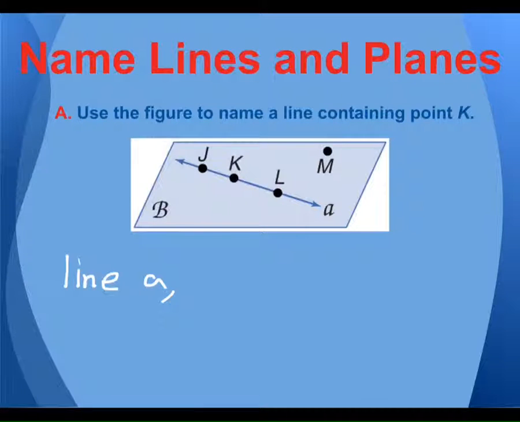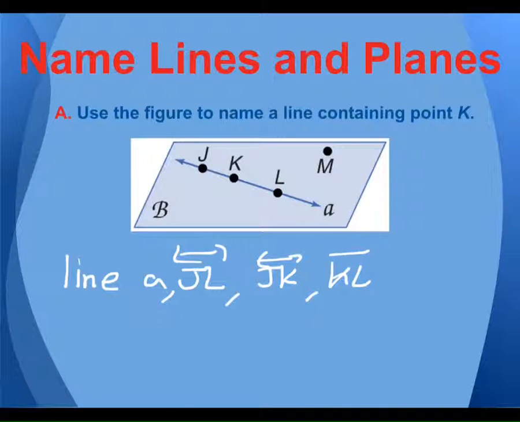Yeah, line JL. Yep, I could name it JL, or JK. I could switch those around. I could name it KL. I could name it LK. And there's a few more, right? They're all referring to the same line. The key is you always pick 2 points and you put a line above it, or you use the lowercase letter and write line in front of it. And that's how we name a line. Always with 2 points and you put the line above it.